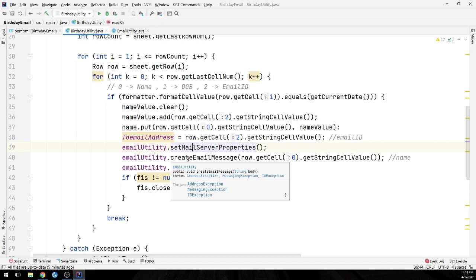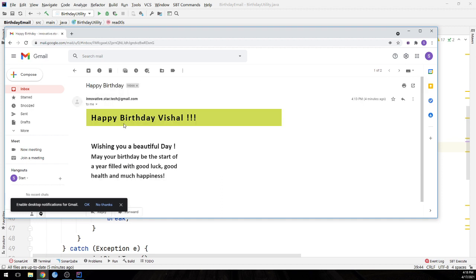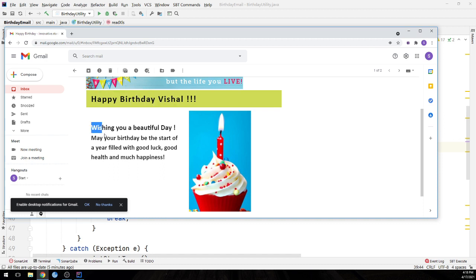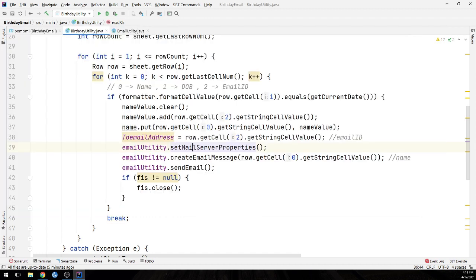So we need to create an email body. In the mailbox we'll send, you'll see something like happy birthday Vishal, then there's an image, and this message, which is coming from the email template. We need to define it, so we have created this create email message method, where we have passed the name. We passed the name with row dot get cell, and sent it to create email message.